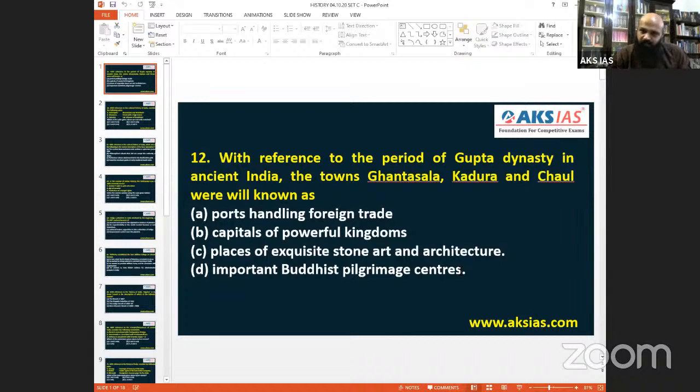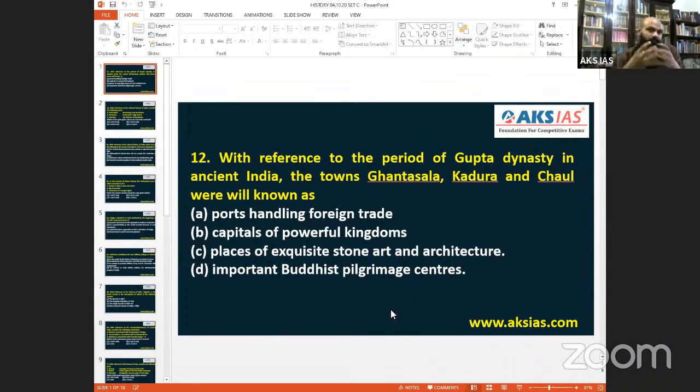Then another place is Chaul, Kaul or Chaul, please excuse my pronunciation. That is a medieval region. There was a Portuguese fortification. Even today, if you go to that coastal city, there is a fortification there. So one, these are Buddhist centers. Then exquisite stone architecture can be found there. And if you find a medieval fortification, then they are town centers or near very important town centers.